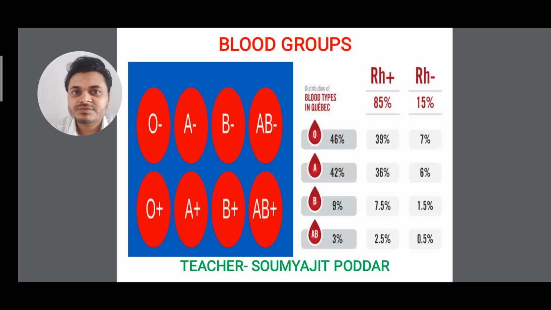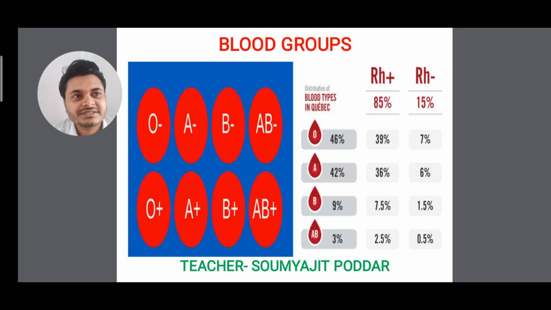And those blood groups that have RH negative antigen will be O negative, A negative, B negative and AB negative. So all those negative ones are the rare blood groups.